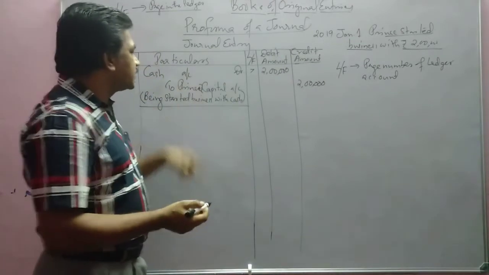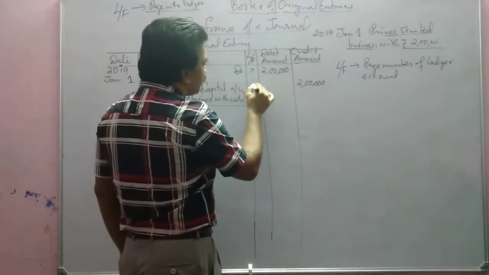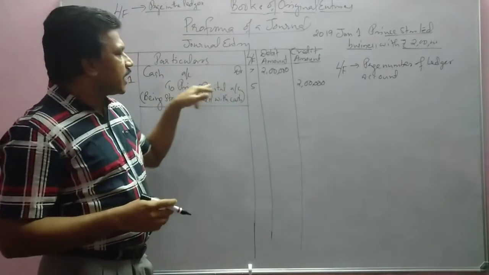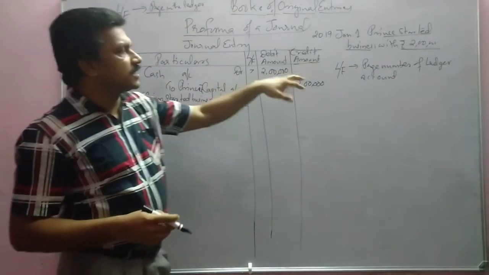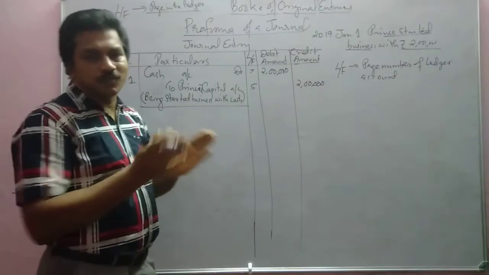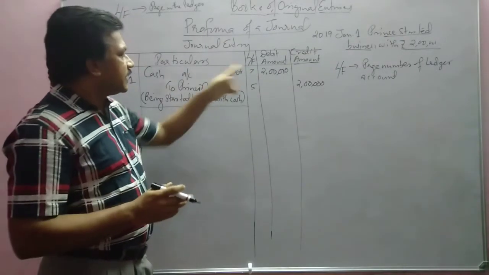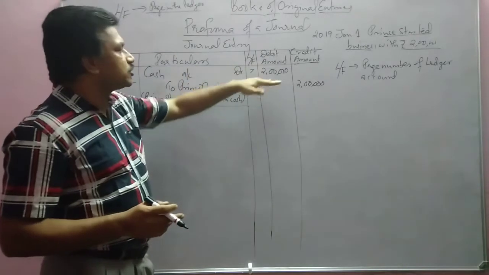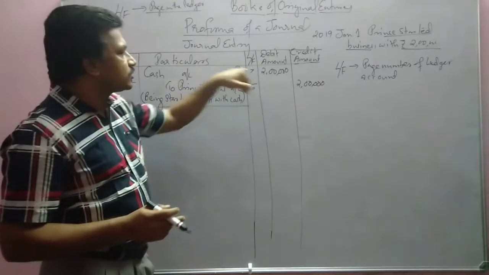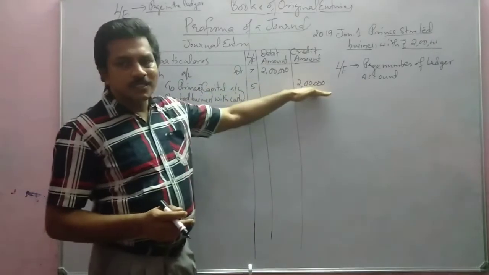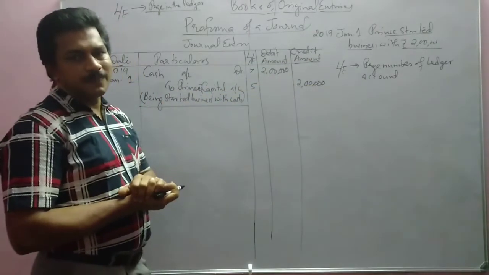Likewise, on page number 5 capital is there, meaning the capital account is on page 5 of the ledger book. Is it clear? The debit amount should always be written against the debit entry, and the credit amount against the credit entry.